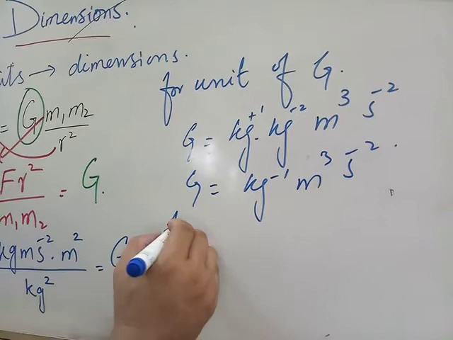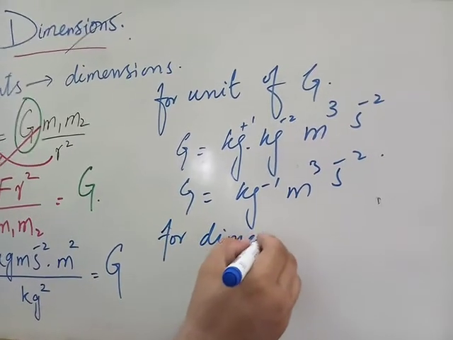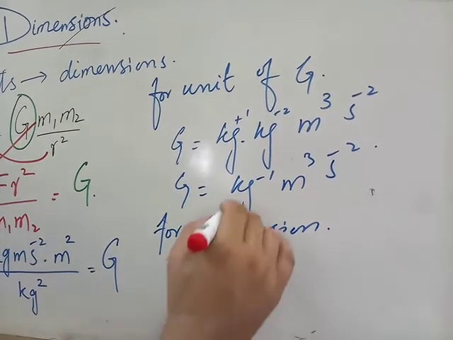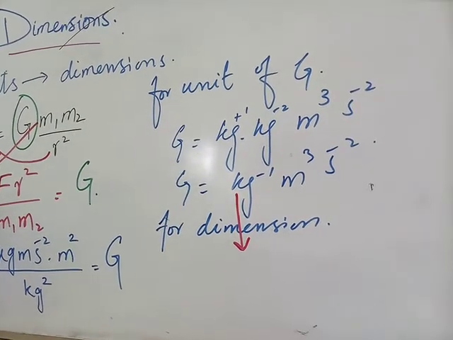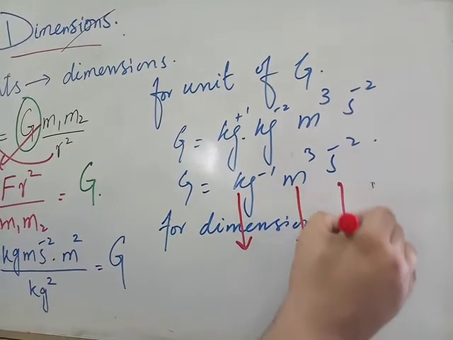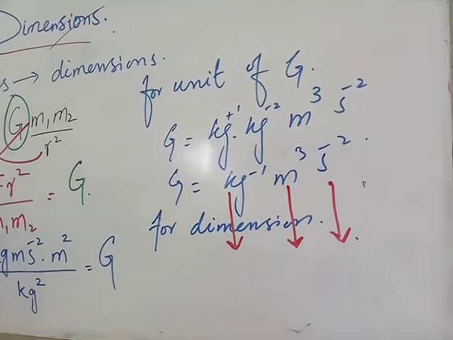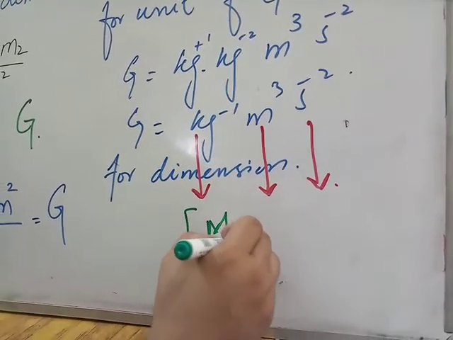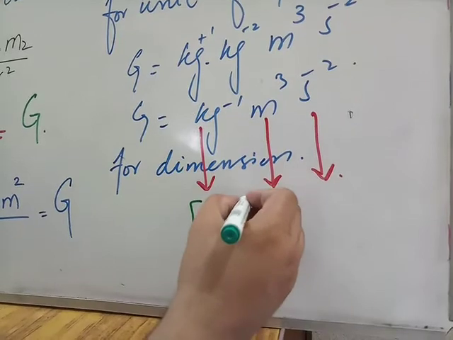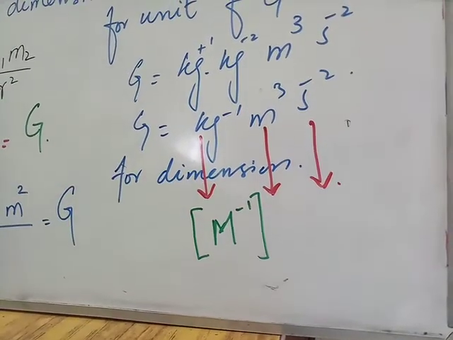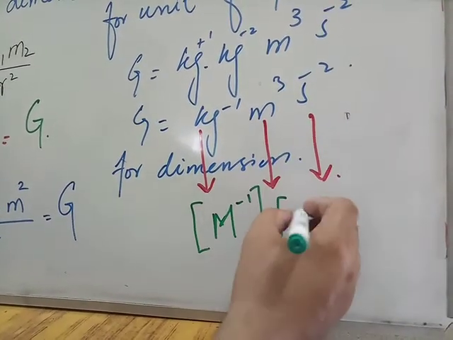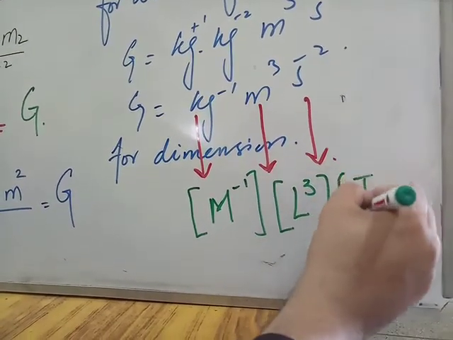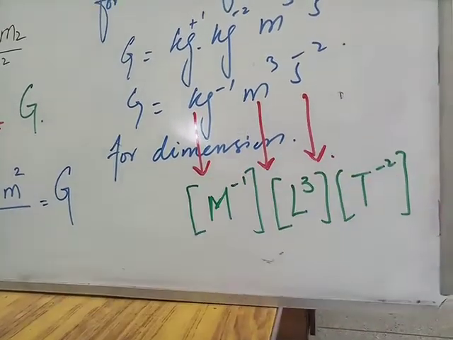Now for the dimension, we write the dimension for these three quantities. The dimension of kg is capital M, with power minus 1 as it is. For meter we use L cubed, and for second we use T with power minus 2.